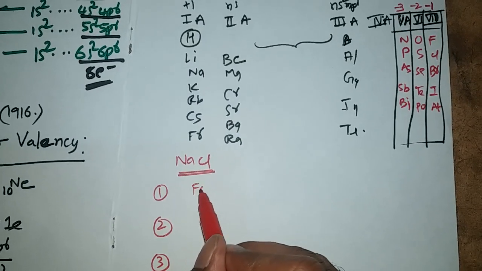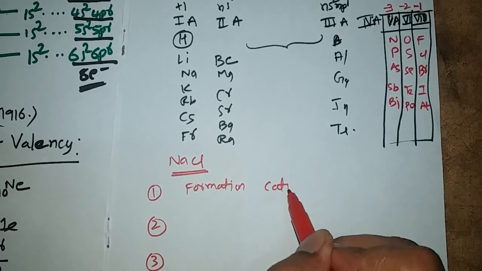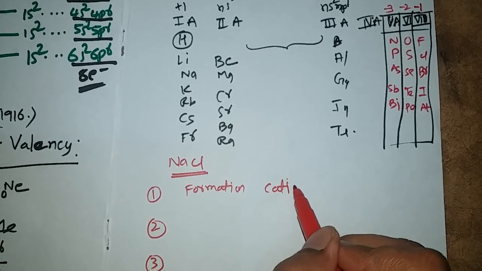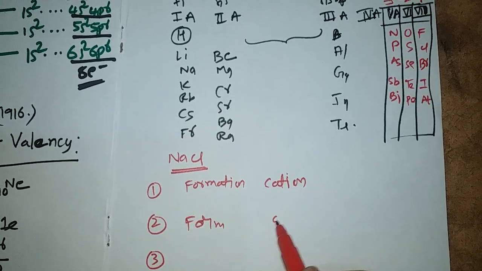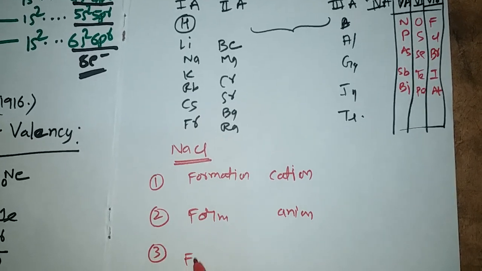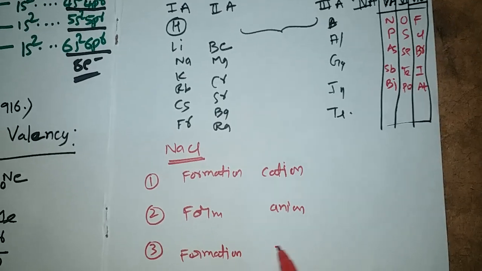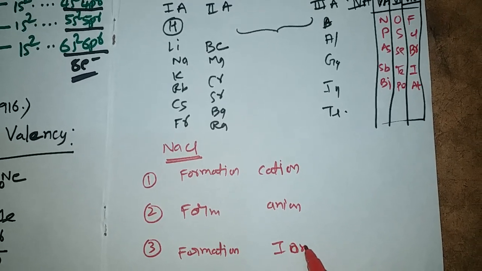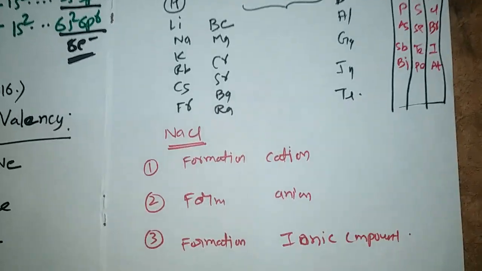One is formation of cation, the second one is formation of anion, next formation of ionic molecule, formation of ionic compound by its constituent ions.